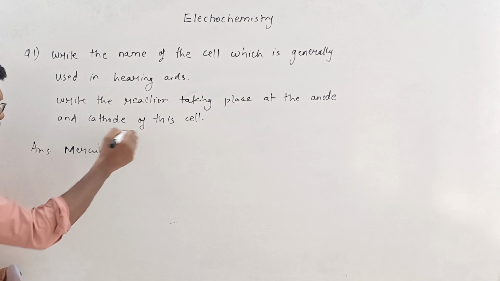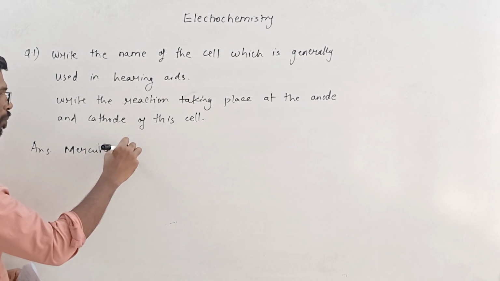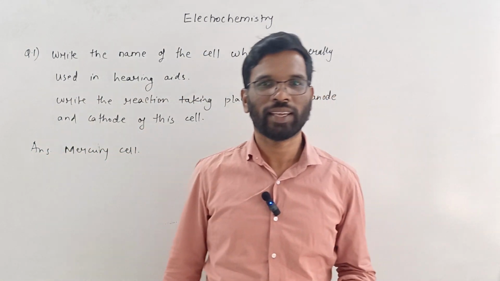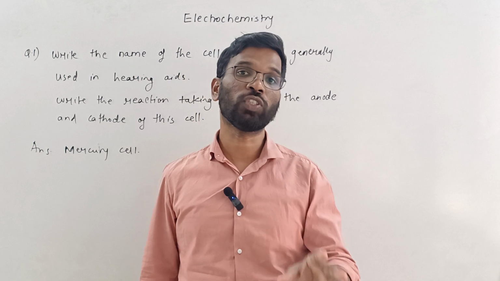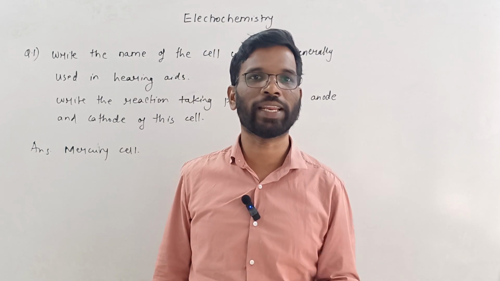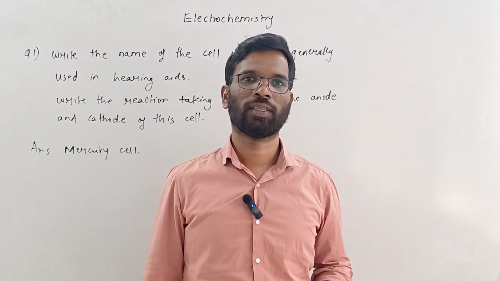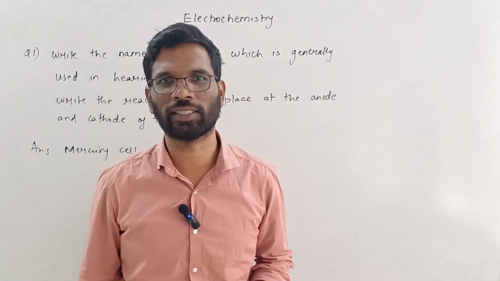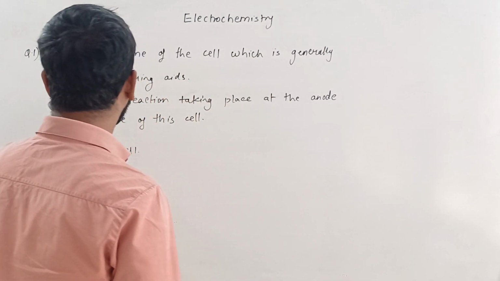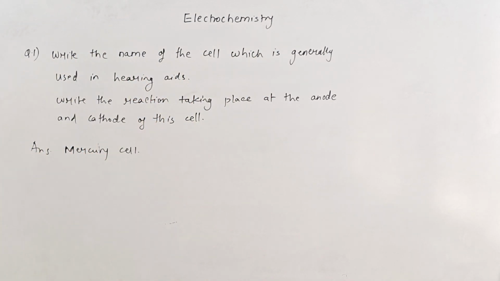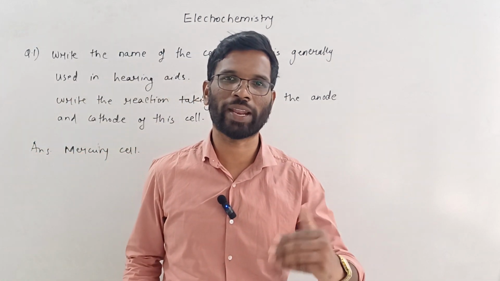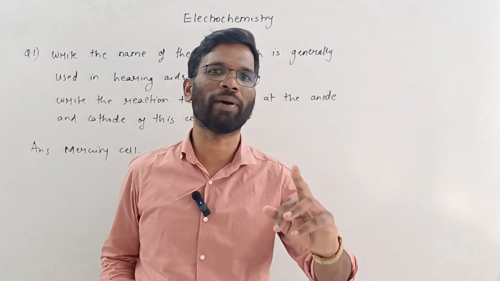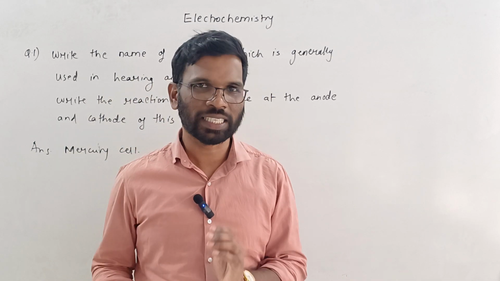So you should know the primary use of the batteries. Then the reactions which happen at the anode in a given cell. We should know the electrolytes and the electrodes of the particular batteries. If you know all this data, you can handle any question regarding batteries nicely, right? Here: write the reactions taking place at the anode and the cathode. Sometimes they ask about the anode and cathode, sometimes the overall reaction. What I would suggest is to just remember anode and cathode; the overall reaction can be easily derived.